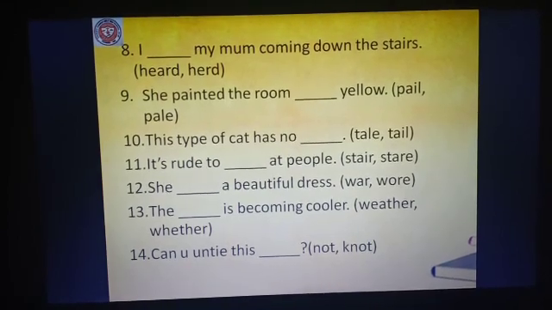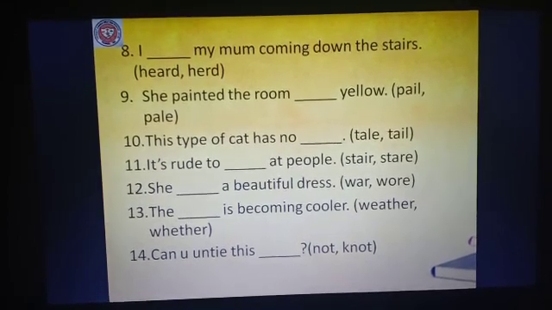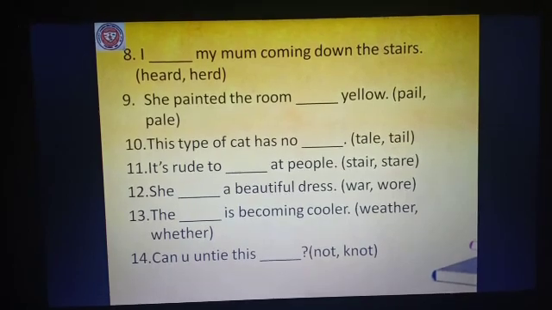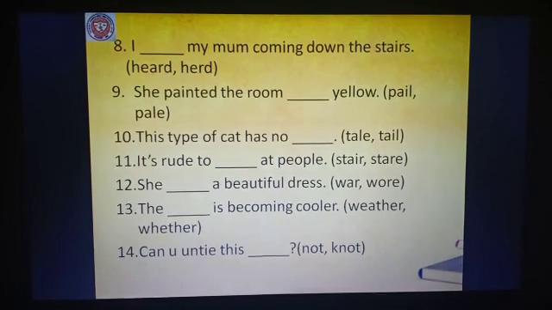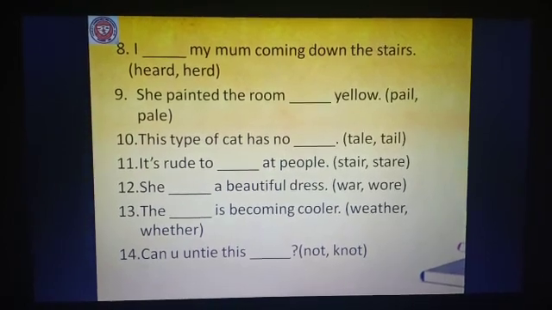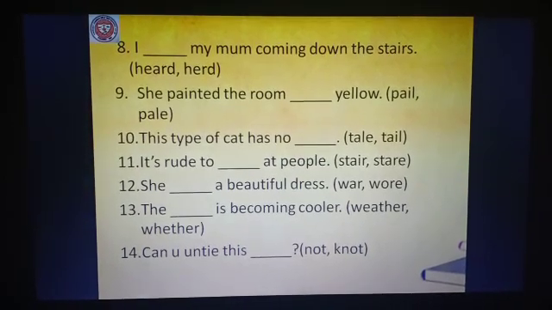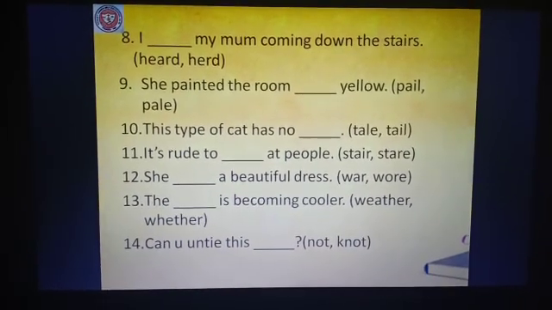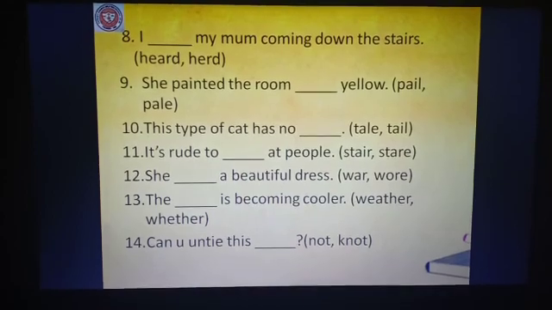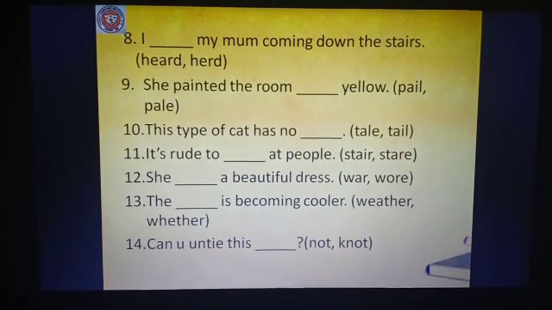W-A-R, wore, W-O-R-E, wore. Number 13, the dash is becoming cooler. W-E-A-T-H-E-R, weather, W-H-E-T-H-E-R, whether. The last one, that is number 14, we have, can you untie this dash?